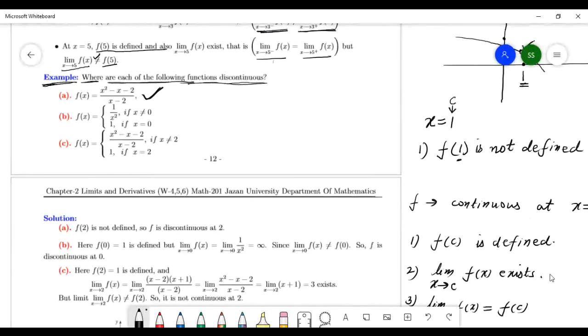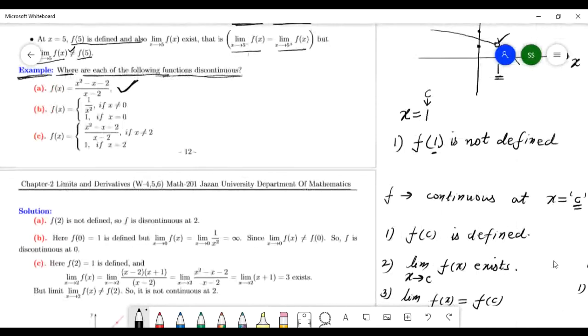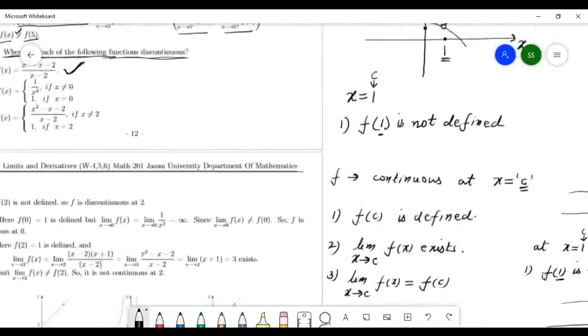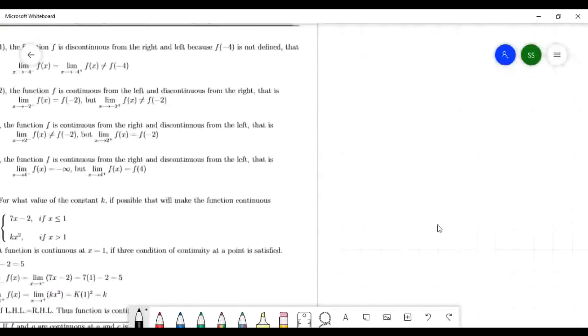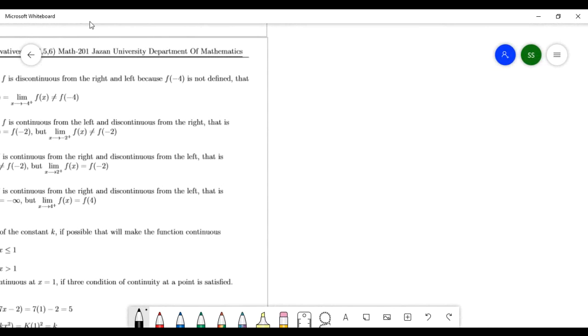This function is f(x) equal to x square minus x minus 2, divided by x minus 2, okay?